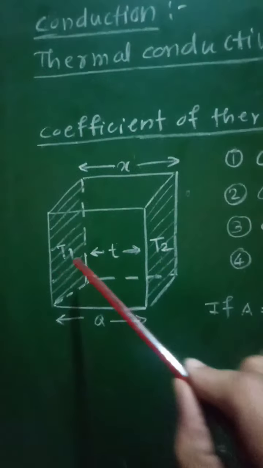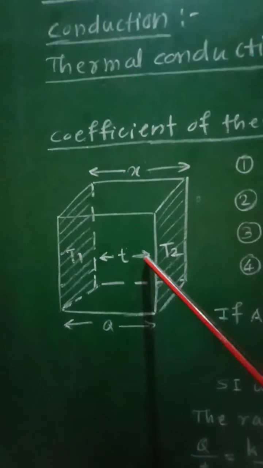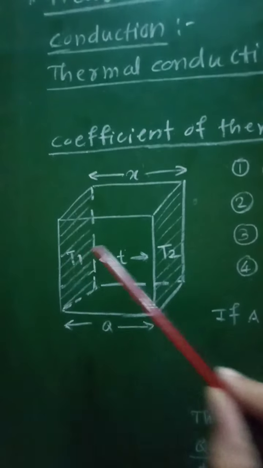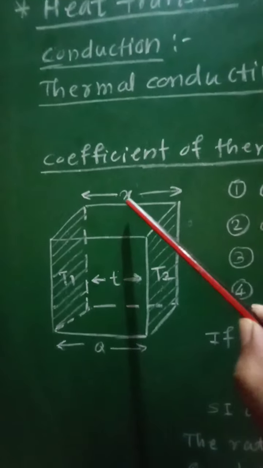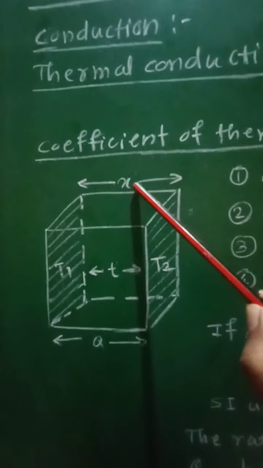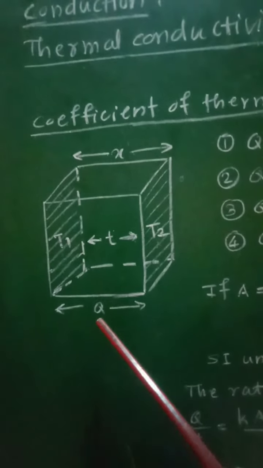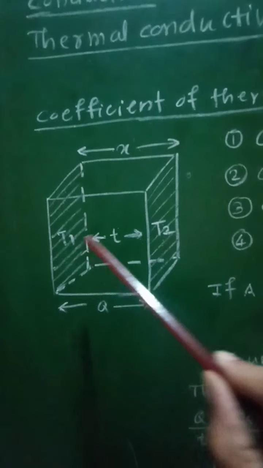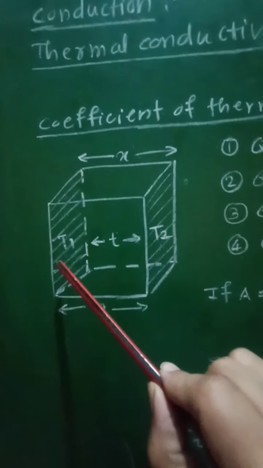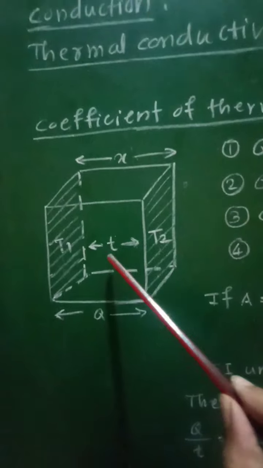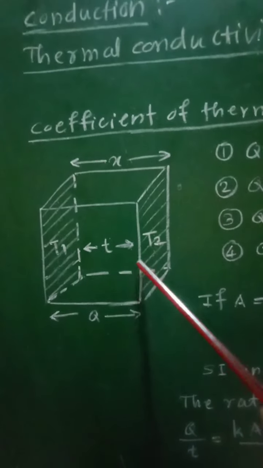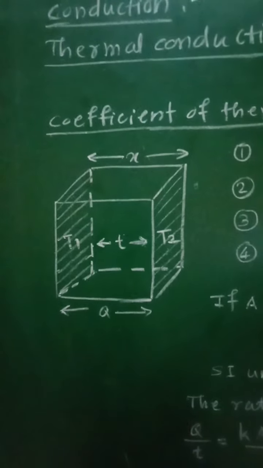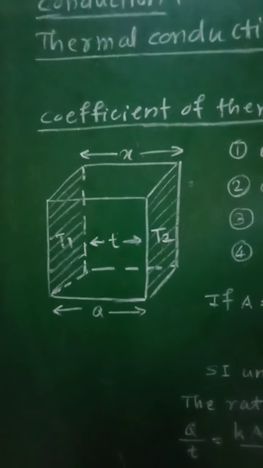Then there will be transfer of heat energy from one surface to another surface, which are separated by a distance x. Let Q be the amount of heat energy transferred from surface 1 to surface 2 in time T. In time T, Q amount of heat energy is transferred from the first surface to its opposite surface.